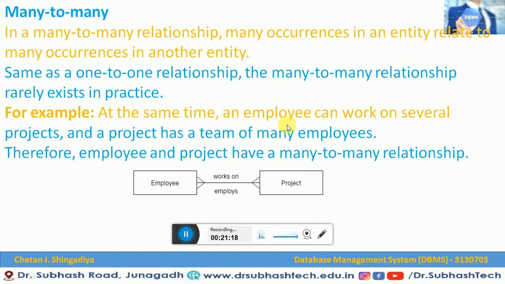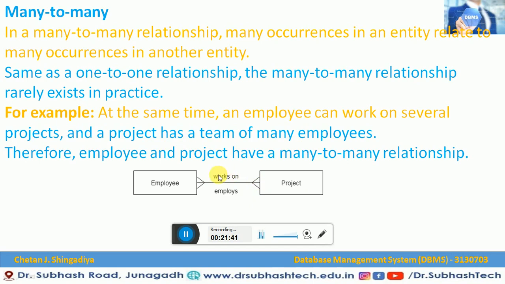At the same time, an employee can work on several projects, and a project has a team of many employees. Therefore, employee and project have a many-to-many relationship. So what is the example? An employee can work on several projects, and the project has a team of many employees.